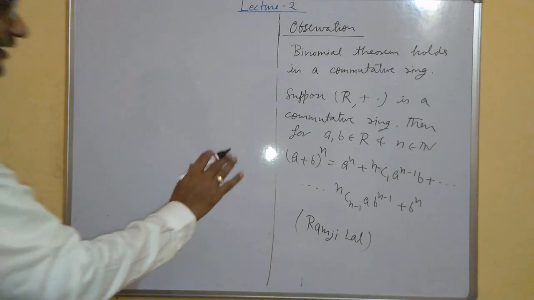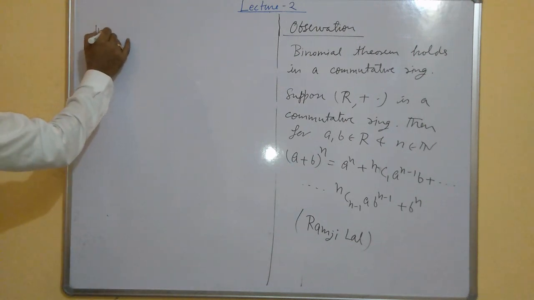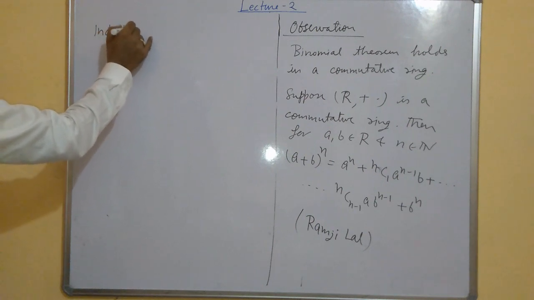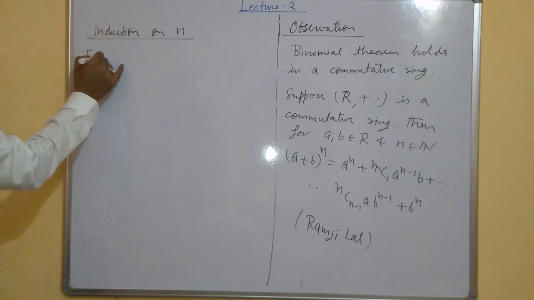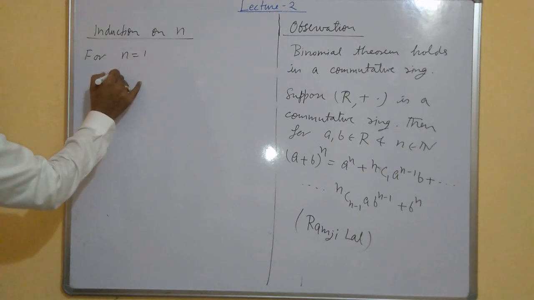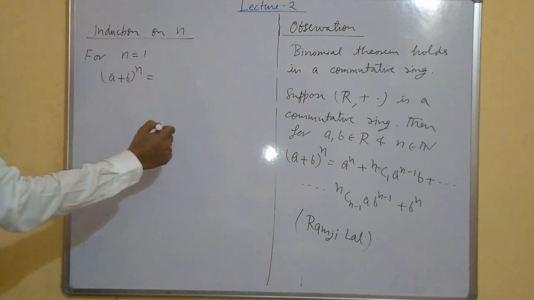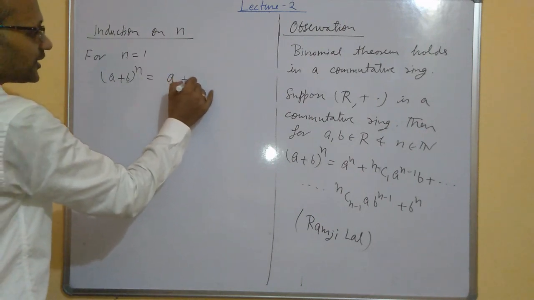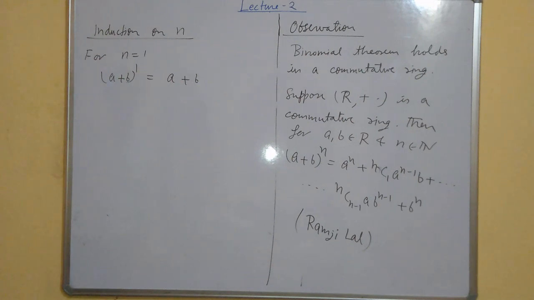But I will give you the hint how to prove it. The proof is by induction on n. For n equal to 1, (a + b)^n is a + b, so of course it is true.